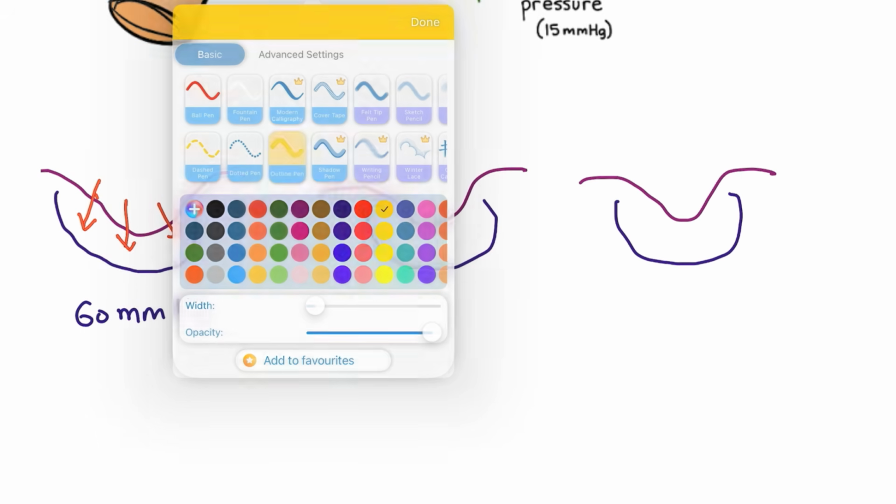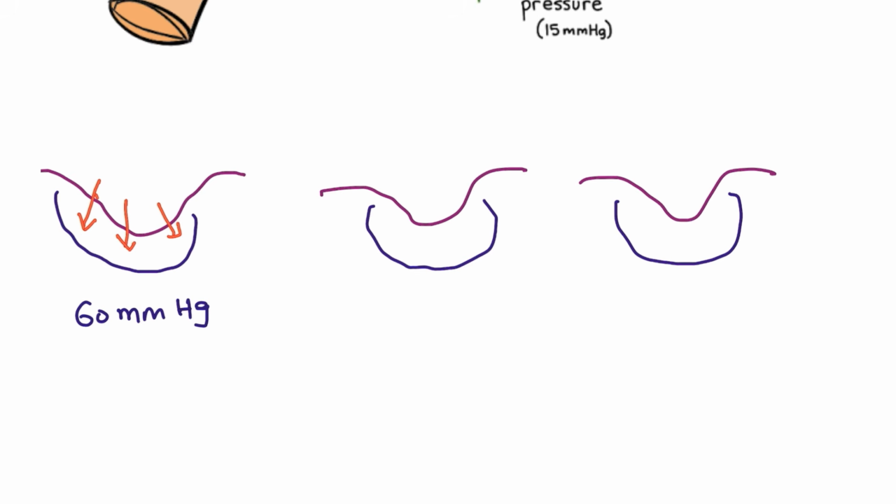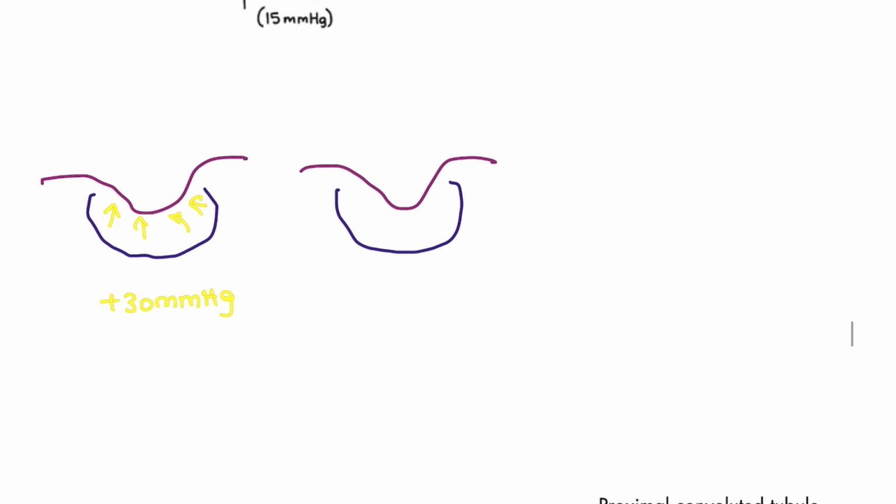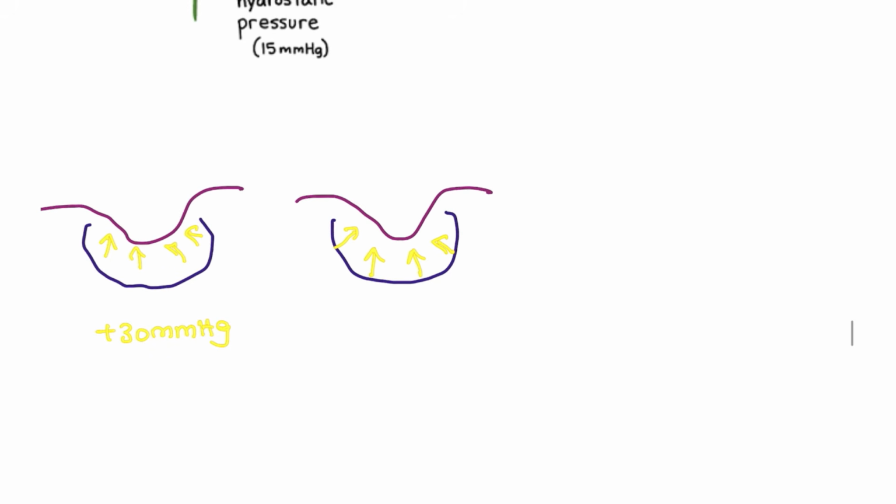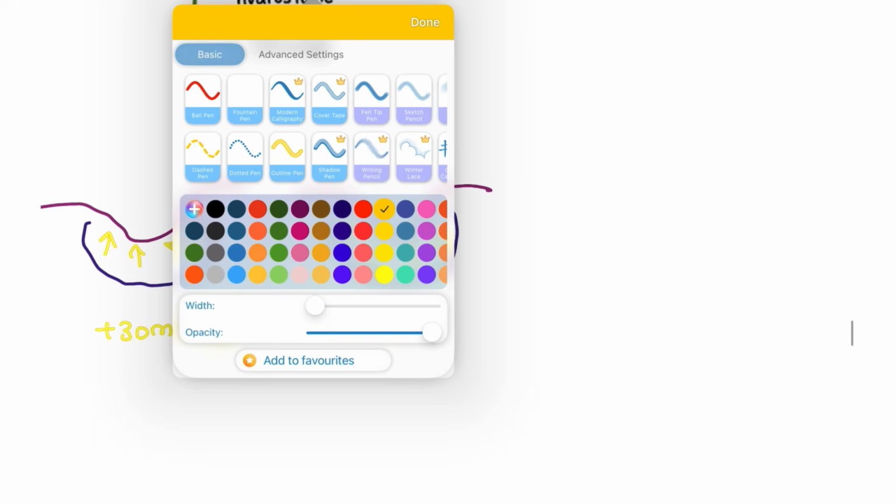Next, here this is the colloid osmotic pressure. From the periphery, you are going into the glomerulus, right? This is around 30 mmHg. Next, from the capsule, this is around 10 mmHg.